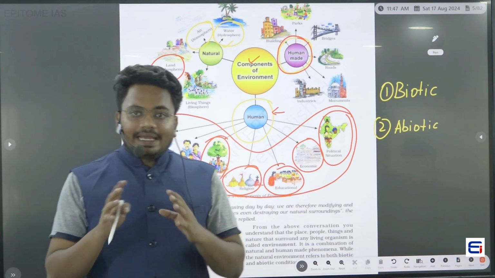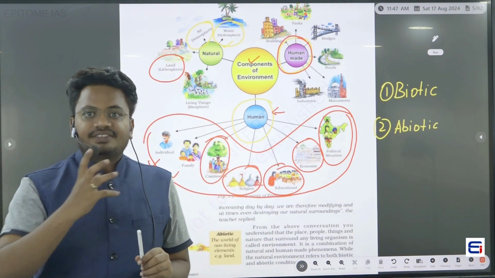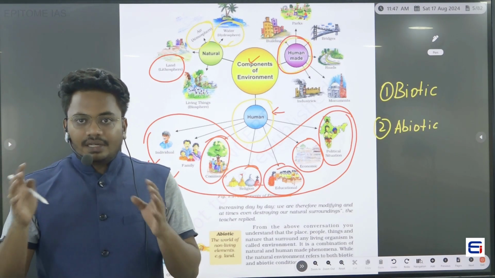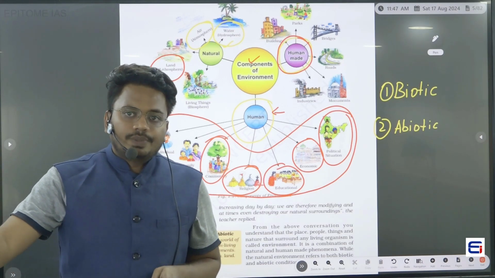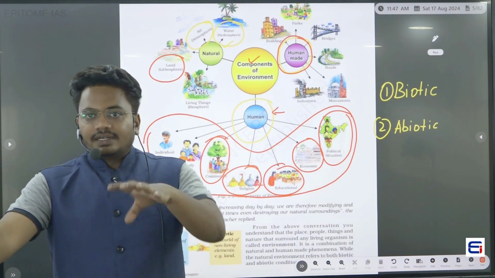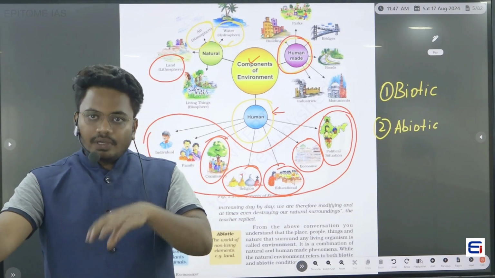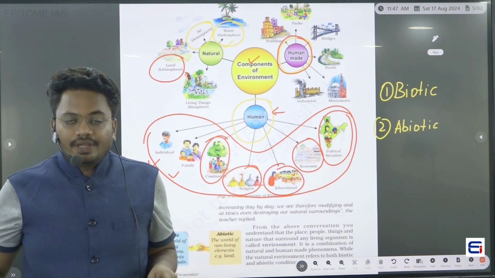Atmosphere is a gaseous chamber surrounding the earth, where all the gases are present. And what is meant by hydrosphere? All the water domain present on the earth is called the hydrosphere. These definitions we have seen in class 6 geography NCERT.